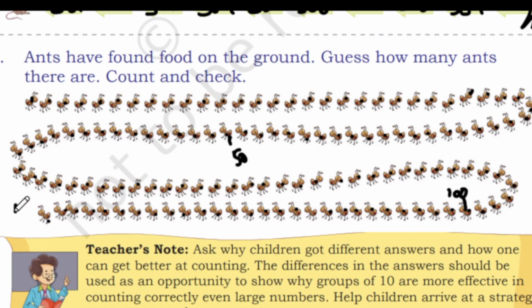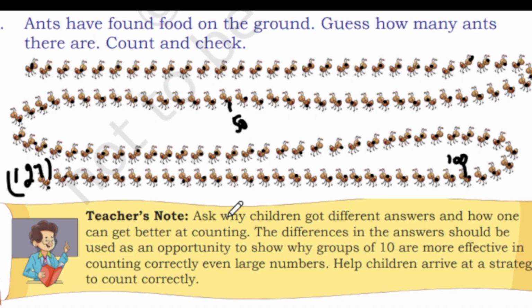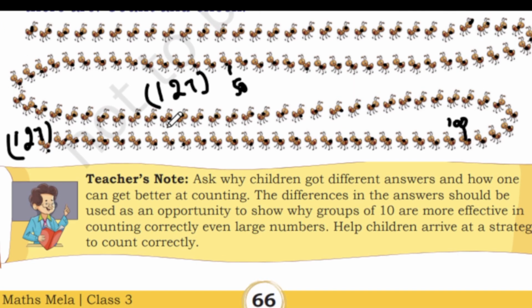I think we have 127 ants. But I want all my students to cross check and find whether we found the correct answer. So we got 127. So you count and check in your book whether you are getting the same answer.